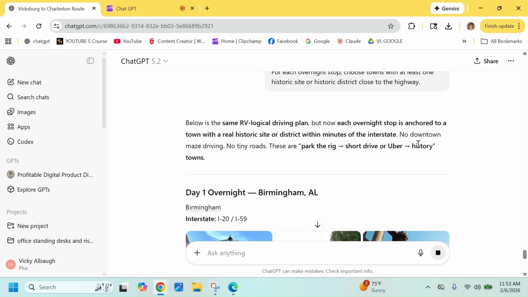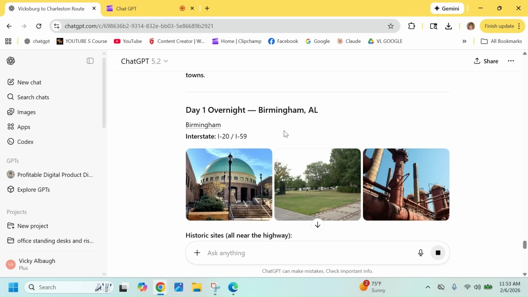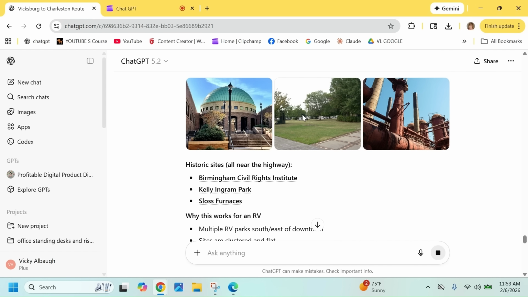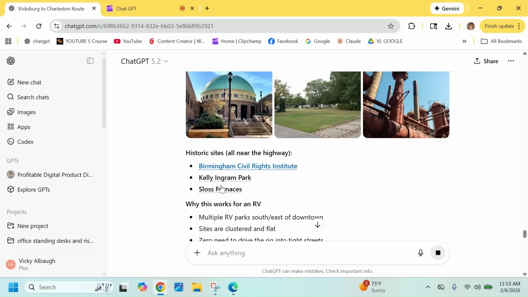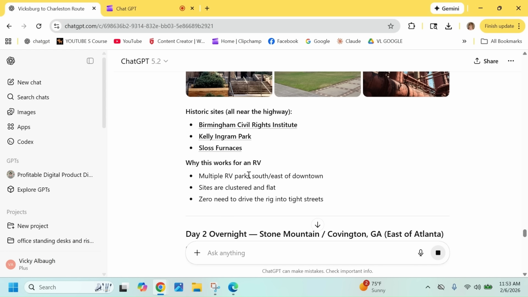Okay, so no downtown maze driving, no tiny roads, because it's an RV driving plan. So now we're going to go overnight to Birmingham, Alabama. We've got historic sites right here, 3 of them. Why this works: multiple RV parks south and east of downtown. Sites are clustered and flat, zero need to drive the rig into tightest streets. Okay, so that's really important.